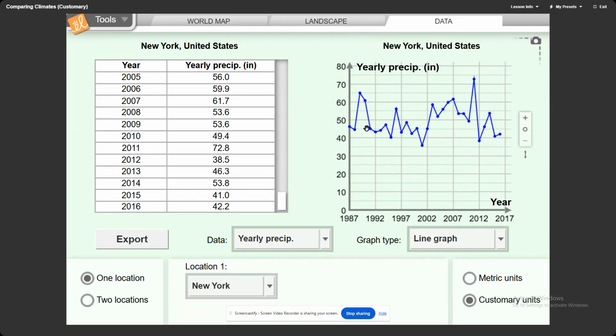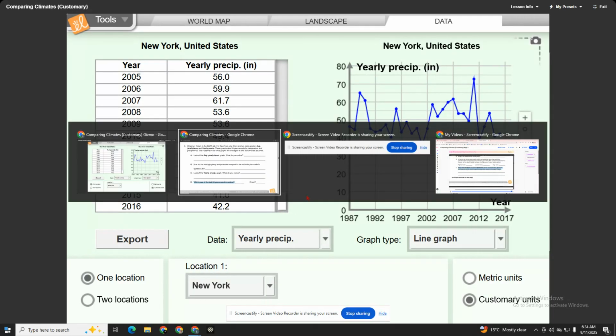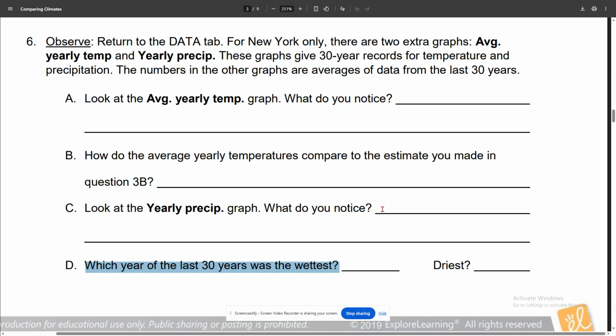So look through the graph. Which point is the highest? The highest would give you more inches of rain, so it would be the wettest. So you need to look down here at the different years and scroll up or down in the chart to find your highest number. Once you find that number, write it here and make sure you include inches.